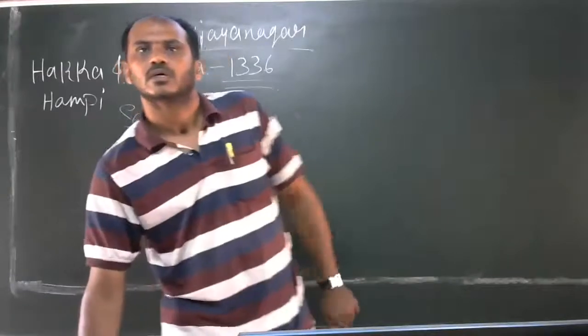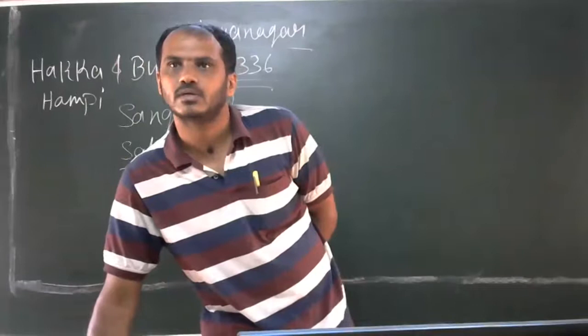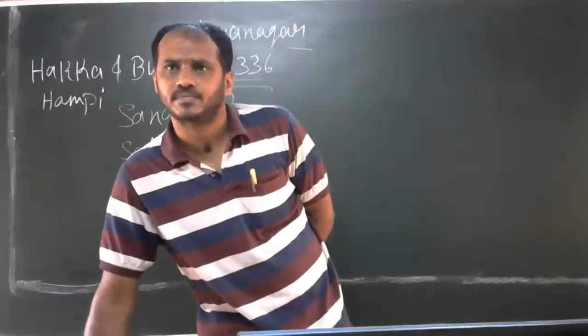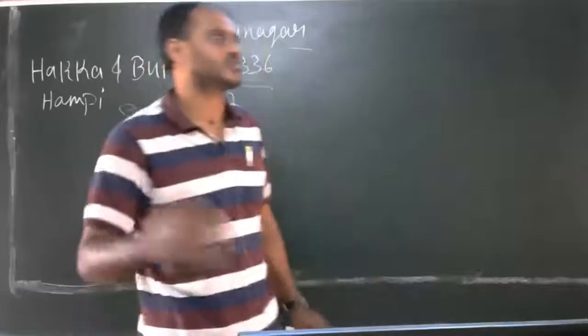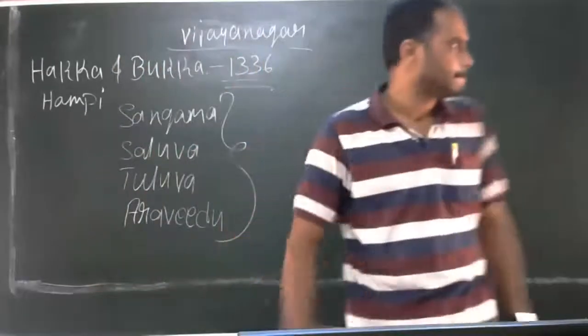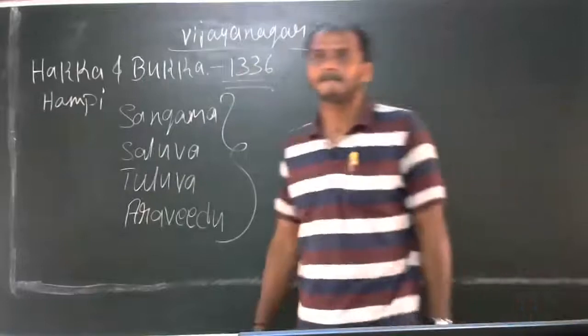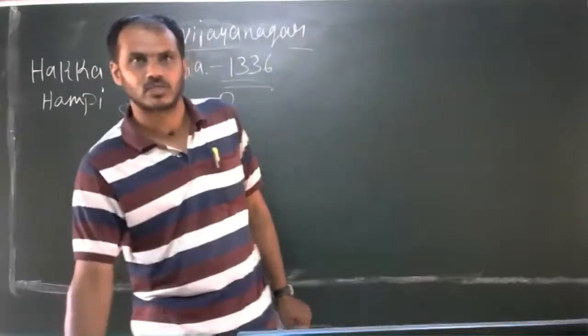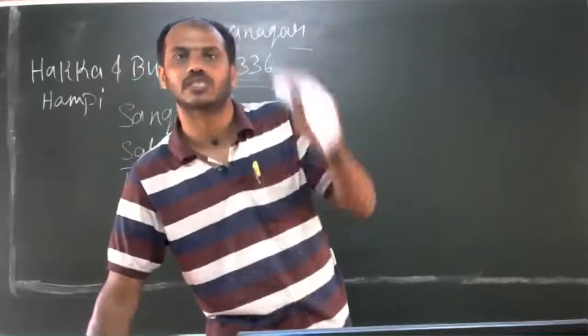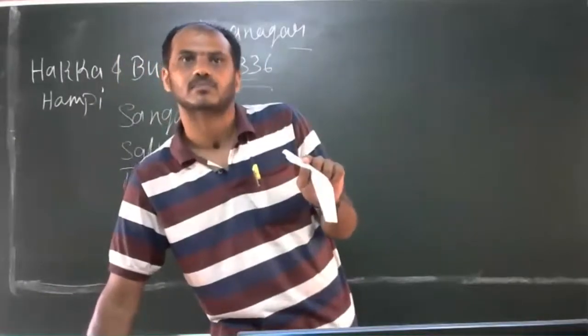Okay. Shreya? Yes, sir. Which are the dynasties which ruled over the Vijayanagara Empire? Sangama dynasty, Saluva dynasty, Tuluva dynasty, and Aravidu dynasty.